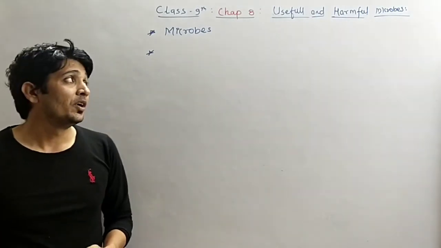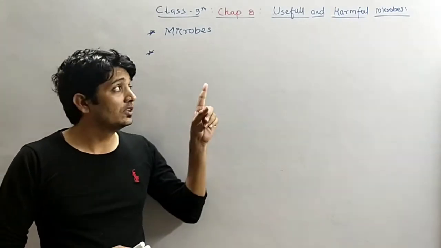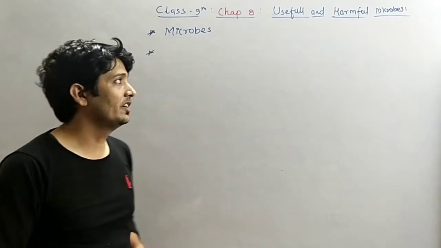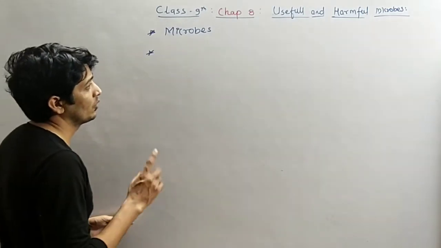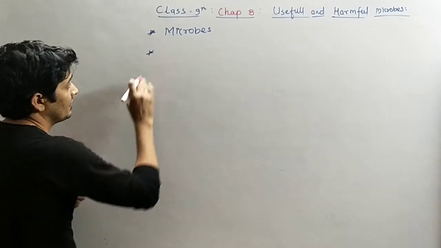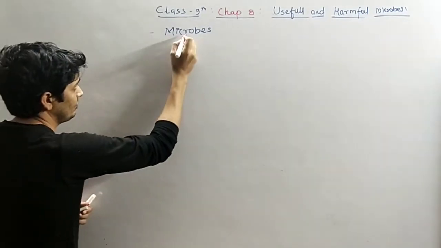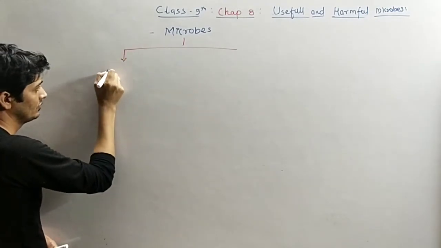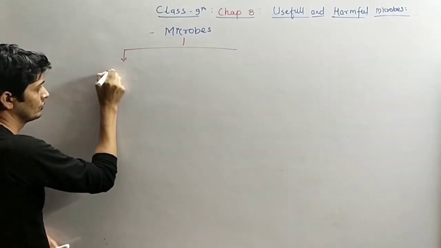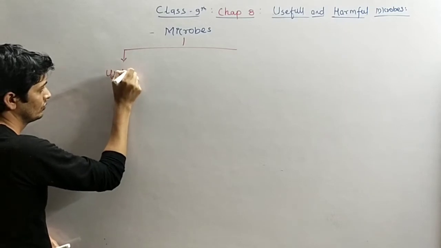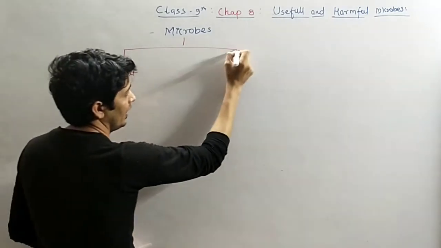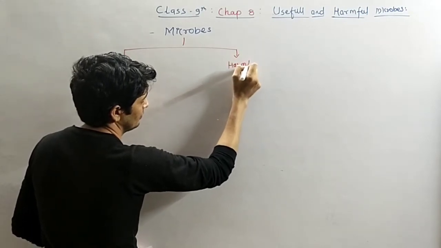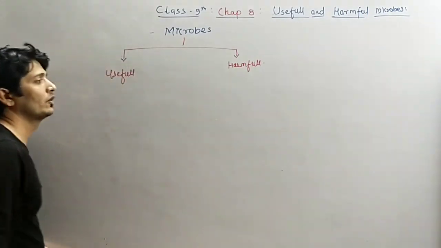So we will discuss in this chapter the harmful and useful microorganisms. First we will understand the useful microorganisms. One is useful and another is harmful microorganism.